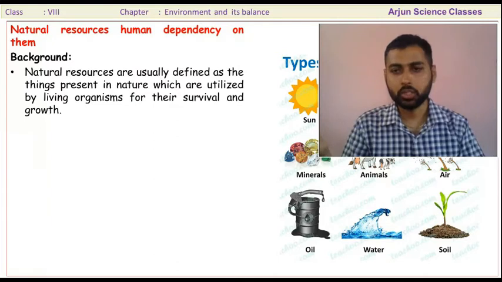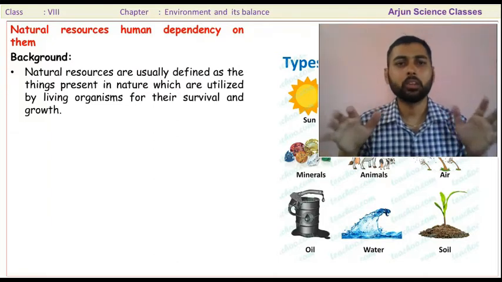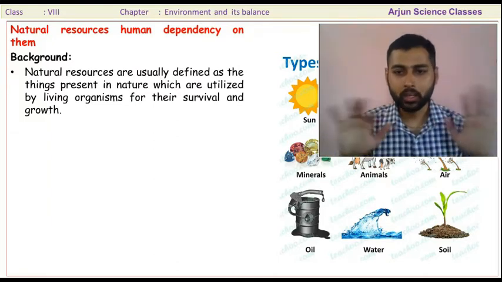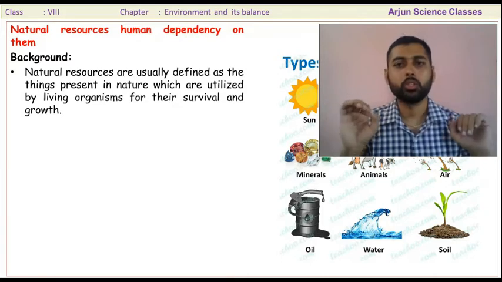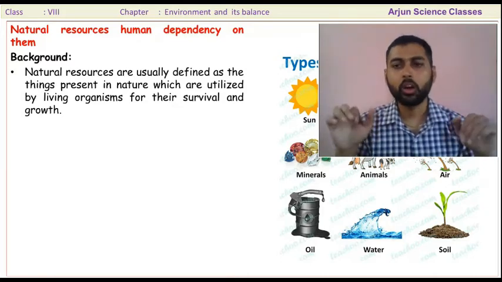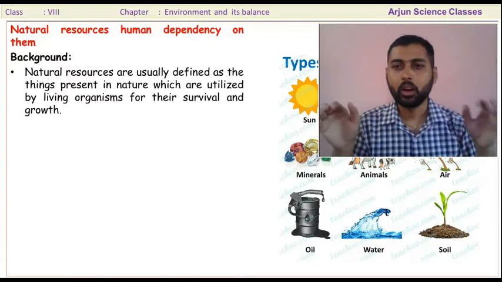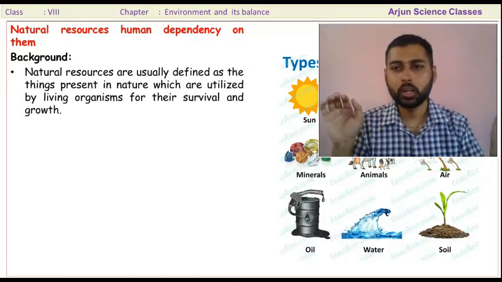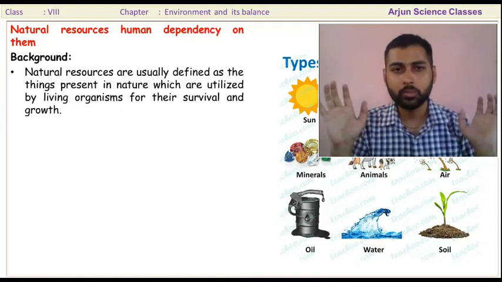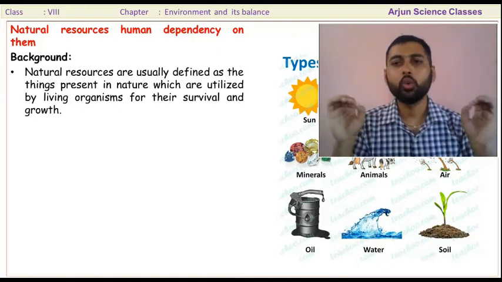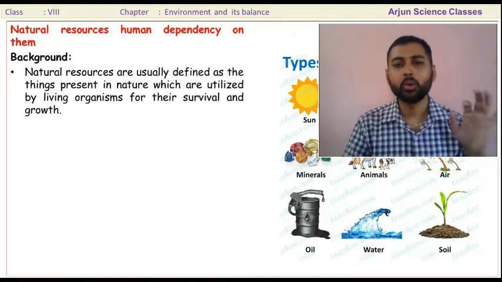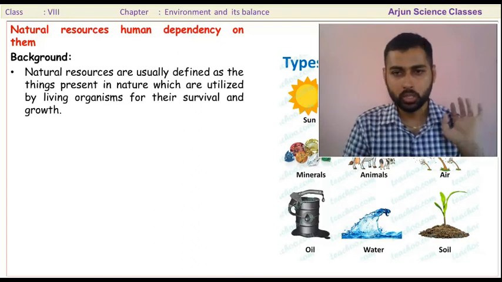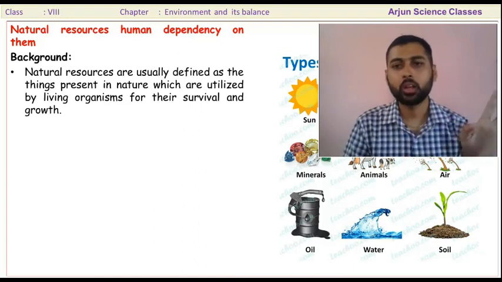Soil, natural resources. Human beings and other animals cannot survive without natural resources. All living organisms, all plants, all microorganisms, all unicellular organisms, all multicellular organisms, and all human beings cannot survive without natural resources. We cannot survive without water.